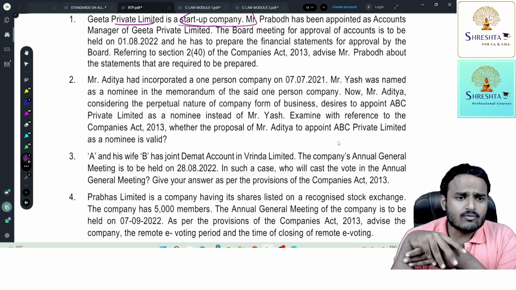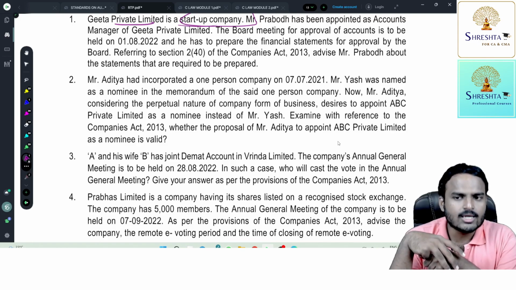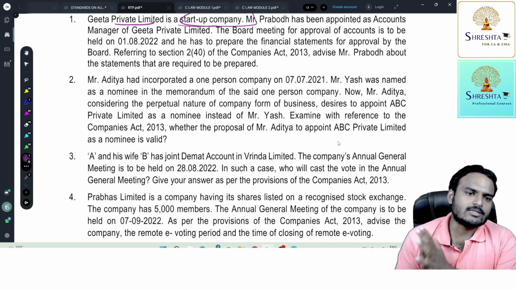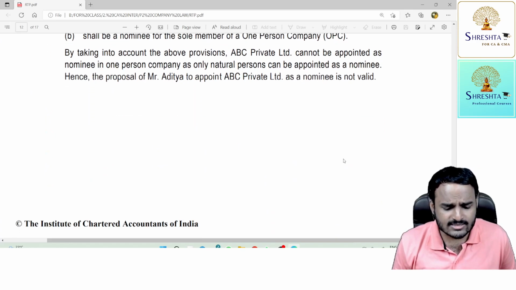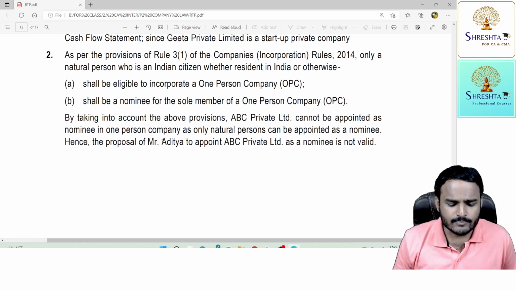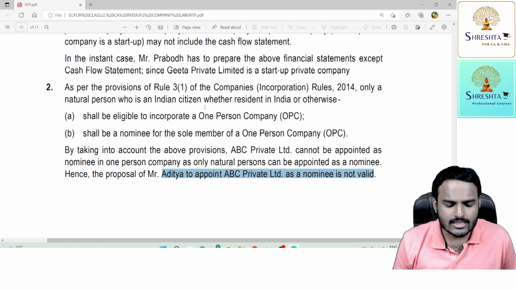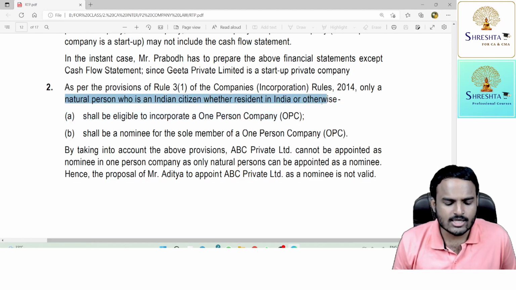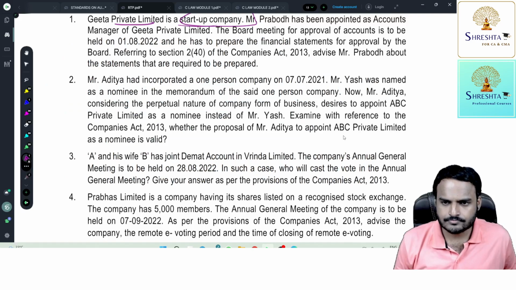But the member wants to appoint ABC Private Limited as a nominee. ABC Private Limited is not a natural person. Being an artificial person, it is ineligible or disqualified to act as a nominee. Understood, my dear students? You can see here the second point. Hence, the proposal of Mr. Aditya to appoint ABC Private Limited as a nominee is not valid because only a natural person who is an Indian citizen, whether resident in India or otherwise, shall be eligible to incorporate a OPC and be nominee for the sole member of OPC. Understood?